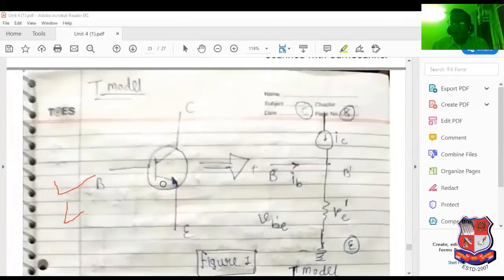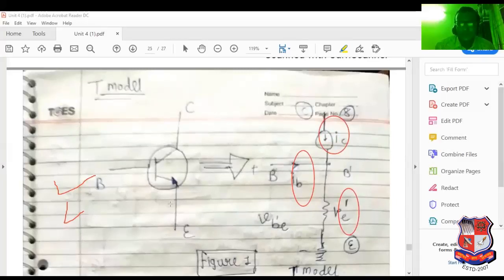See this particular thing that I already discussed on the whiteboard. Here is the base current IB, collector current IC, and the RE dash resistor.